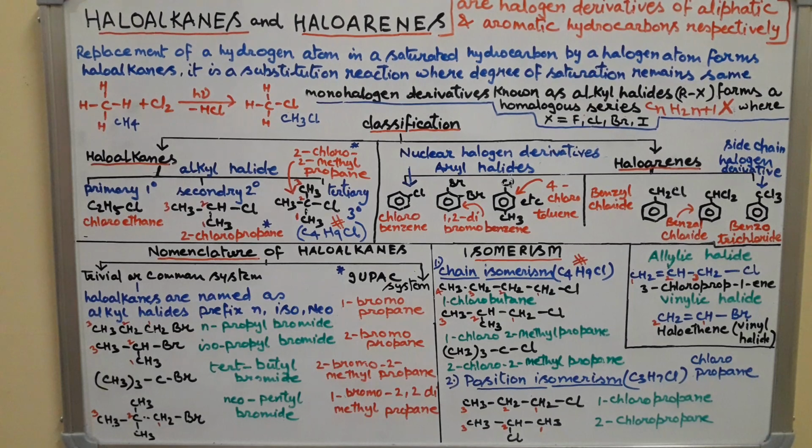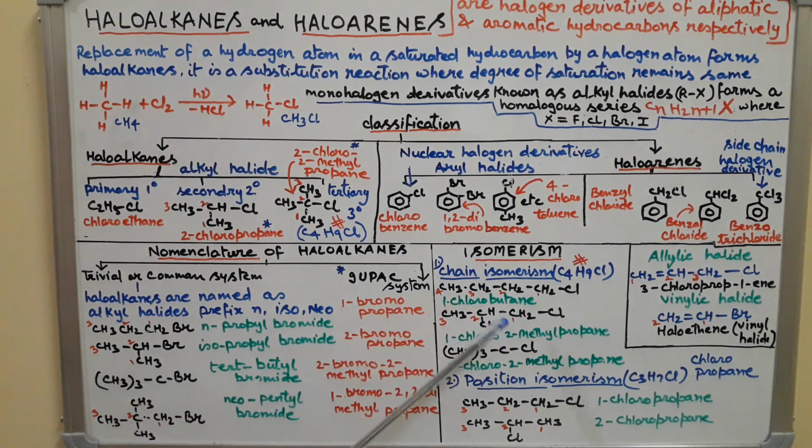Now next, I would like to switch over to isomerism. Haloalkanes show two types of isomerism. The first one is chain isomerism. The example I have taken here is C4H9Cl, chlorobutane. What happens in chain isomerism? When two or more haloalkanes having the same molecular formula differ in the size of the longest chain of carbon atoms present. For example, here we have three different cases.